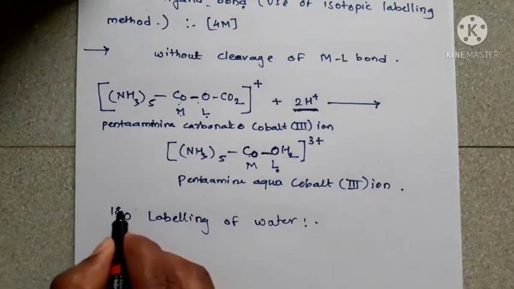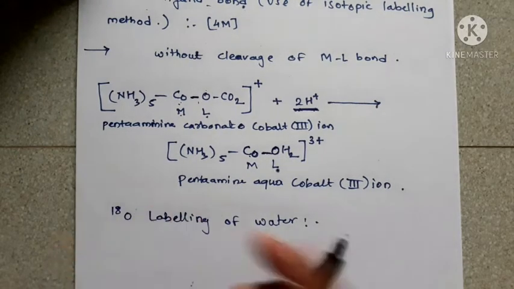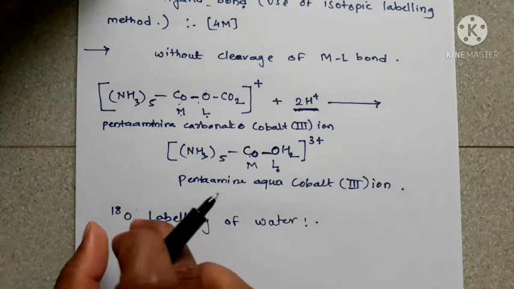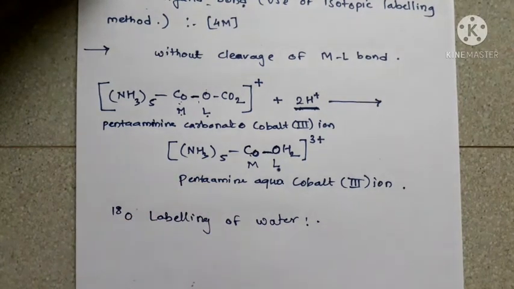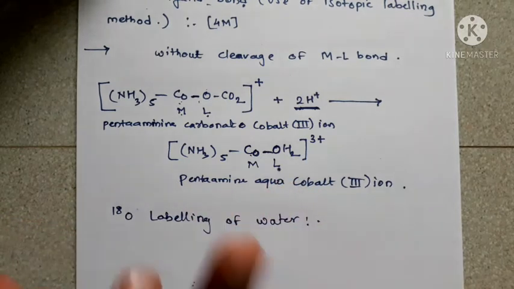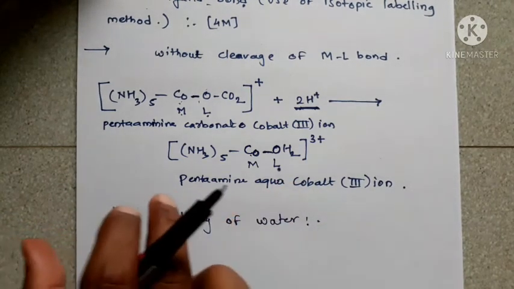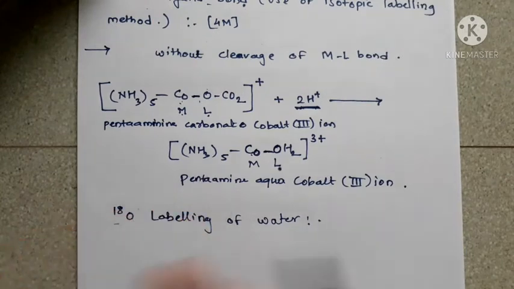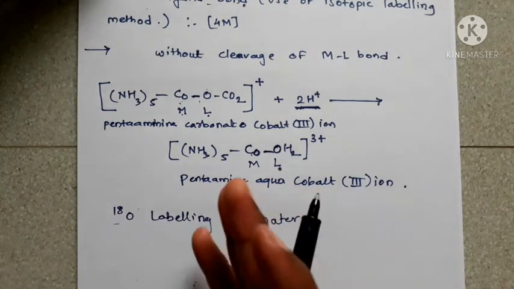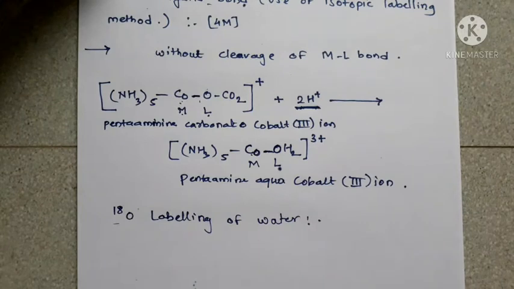That means by using O18, an isotope of oxygen, as we know O16, O17 and O18 are the isotopes of oxygen, we just have to take the O18 isotope in the water and do acid hydrolysis, then you will also get the octahedral complex without breaking of the metal-ligand bond.